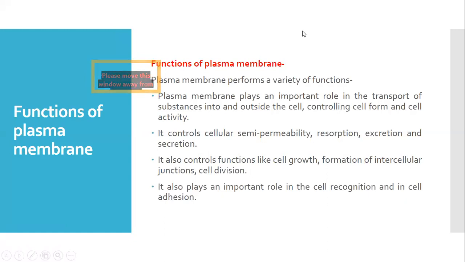Ma'am, which is the stain used in the Gram staining? It is only the Gram stain only.